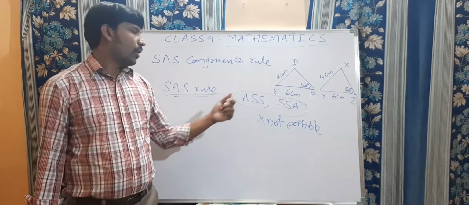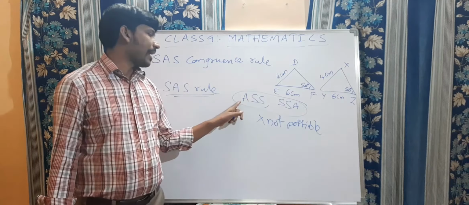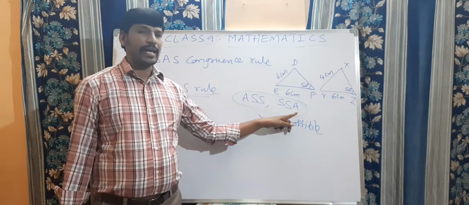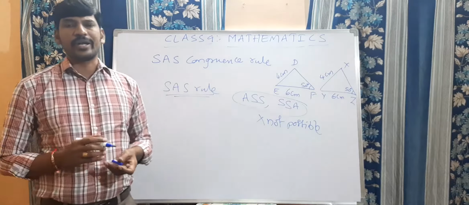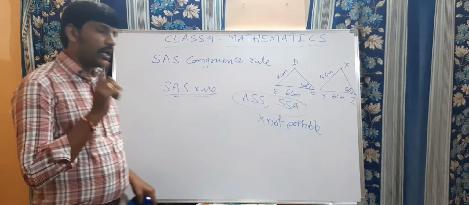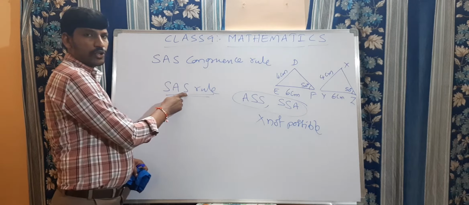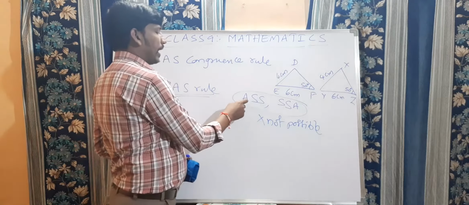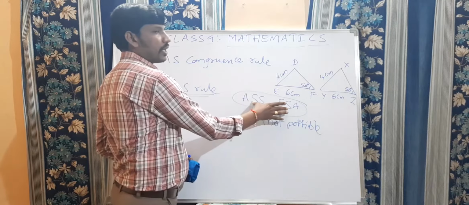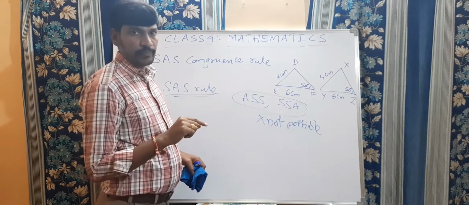That is, angle side or side angle is not possible in congruency of triangles. Please note this. Clear, my dears? So we have only one axiom, that is SAS only. Based on this, we did not take ASS and SSA, even though two sides and one angle are given.